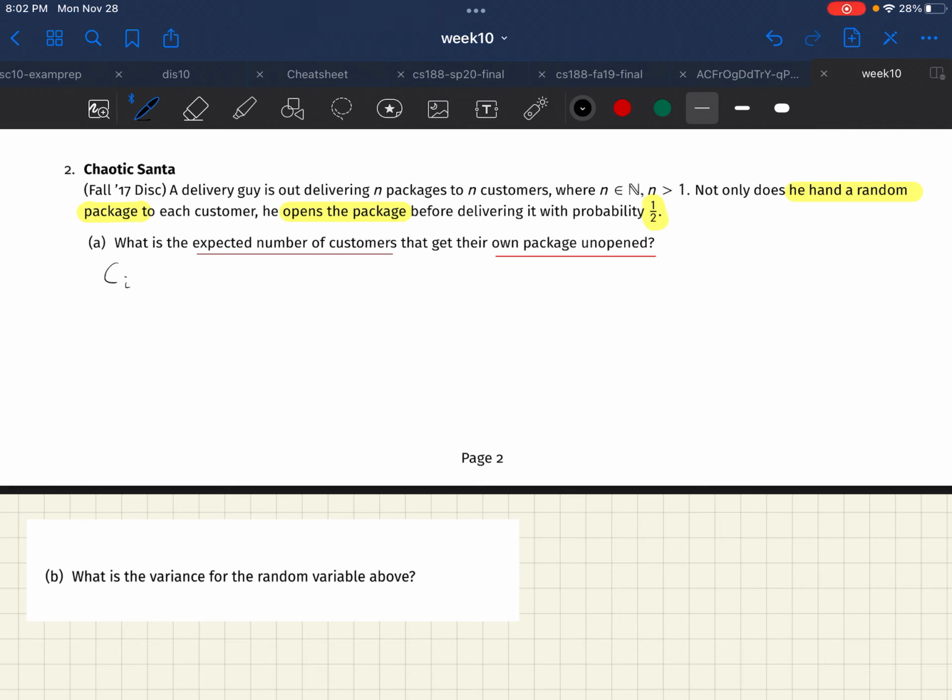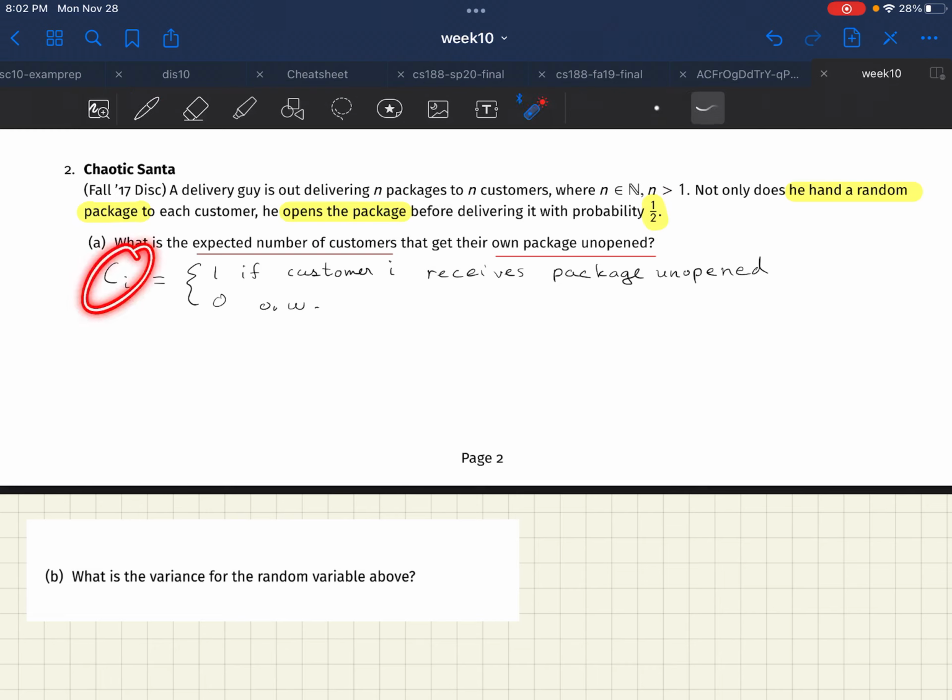We'll call this C sub i, a random variable that has the value 1 if customer i receives their package unopened, and 0 otherwise. Pretty simple. So this C sub i is the same random variable, identically distributed over all of the different customers. So this is our definition of the random variable.